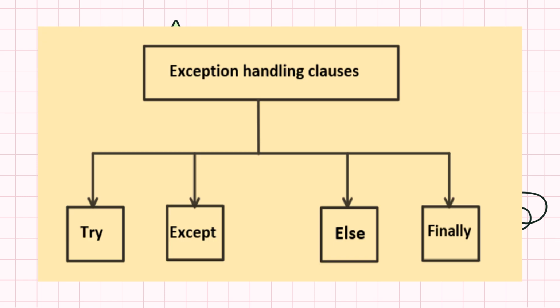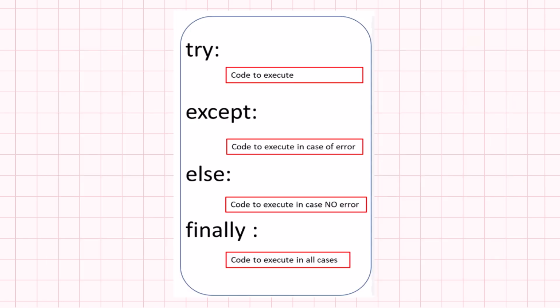These are the exception handling clauses: try, except, else, and finally. These are the blocks which could be included in each clause. In the try clause, we have the code to be executed; in the except clause we include the code to execute in case of error; in the else clause we have code to execute in case of no error; and in the finally clause we have code to execute in all cases.